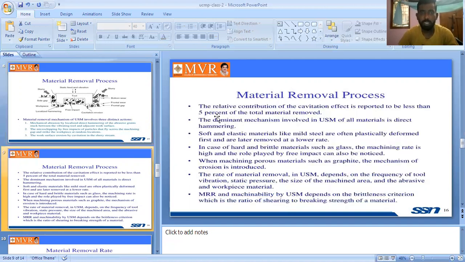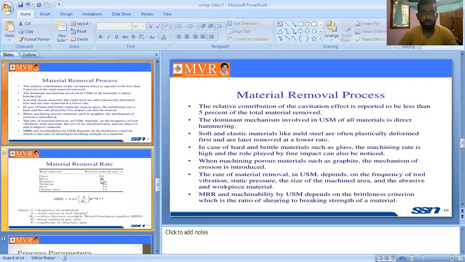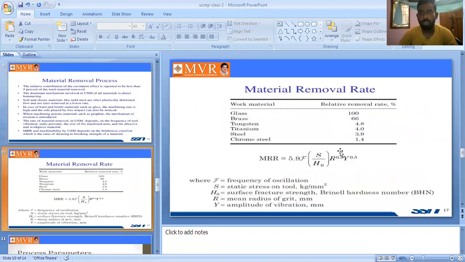Next is the detailed step-by-step metal removal process, which involves a calculation. The MRR formula is MRR = 5.9 × F × S / (H₀ × R^0.5 × Y^0.5). Based on this formula we find the material removal rate for different materials.